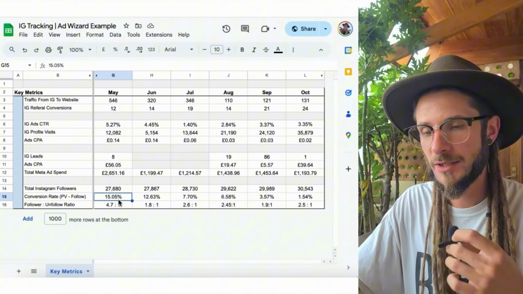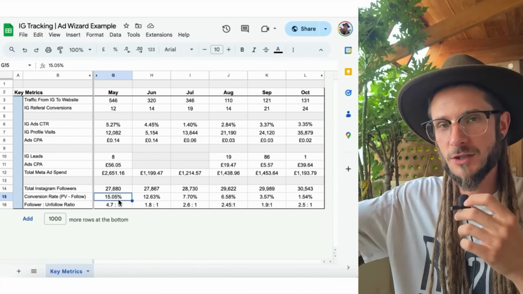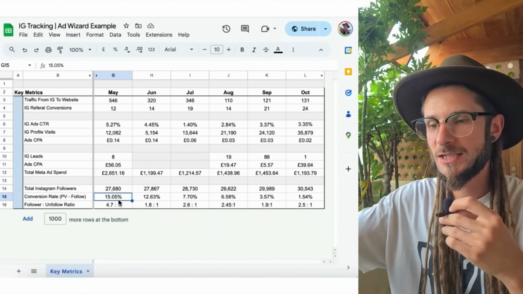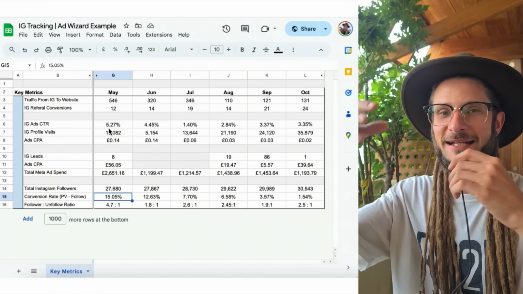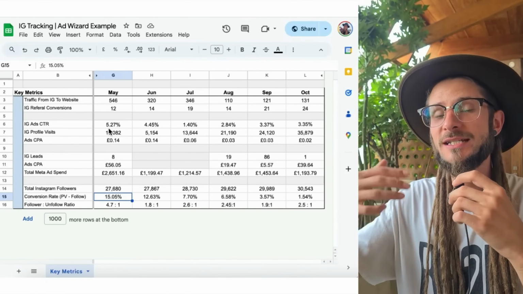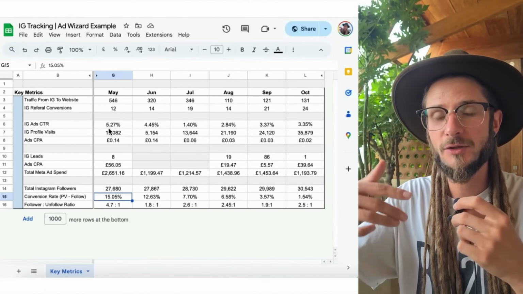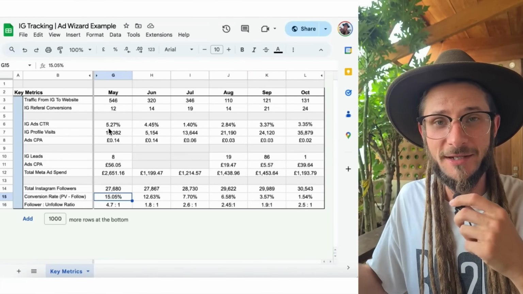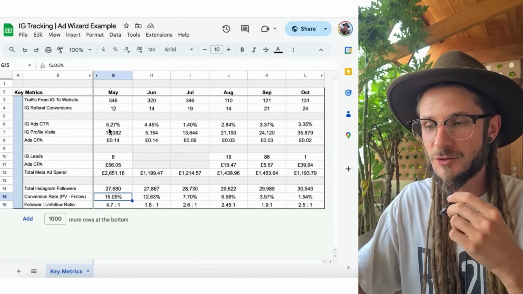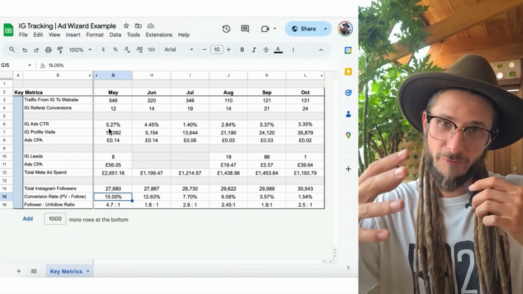Then the second thing is that we're looking at the conversion rate. So from page view to follow, how many page views are we getting? The Instagram profile visits. So how many profile visits we're getting, and then how many of those people turned into followers. Okay, so that's something else. Like, what is the conversion rate of the Instagram page? Not everybody that visits the Instagram page is going to follow you, right? So we need to be able to keep track and monitor the conversion rate of that Instagram profile.